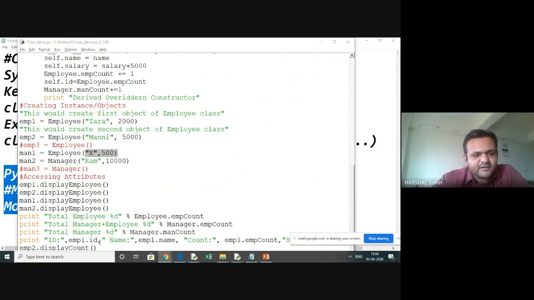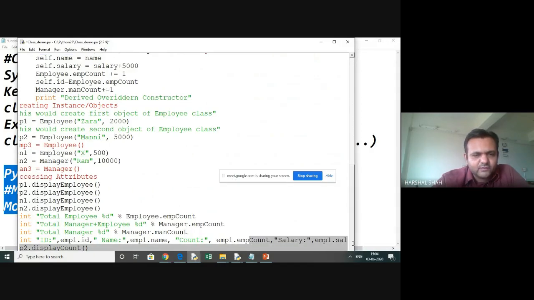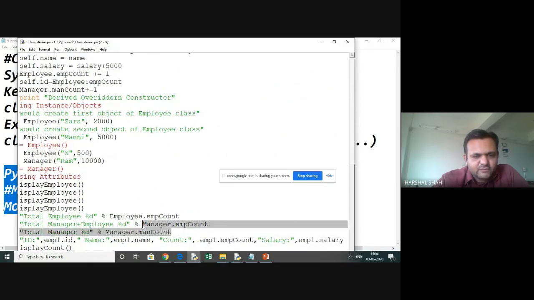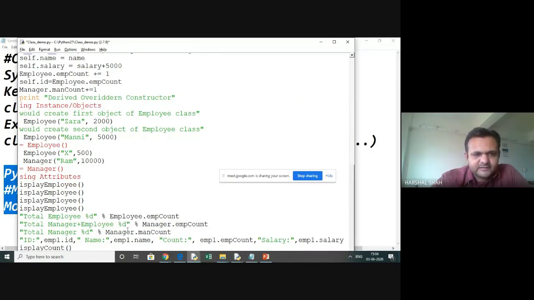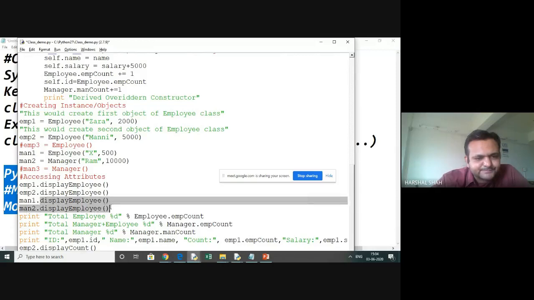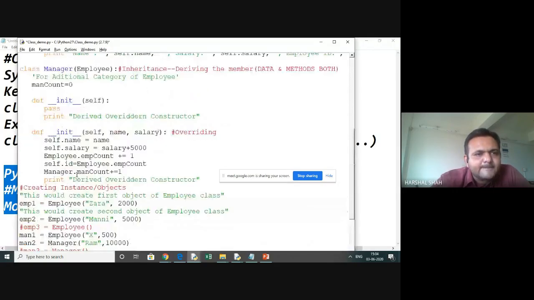All the employee IDs, employee ID 1, and all the data will get printed this way, which we have experimented with very well. We can get the manager count, and using the manager we can also get the employee count. So the employee count, through the class Employee which was defined in this, but now the manager object gets access. Another important thing: it is accessing these methods. These methods, display employee, are written in the parent class.